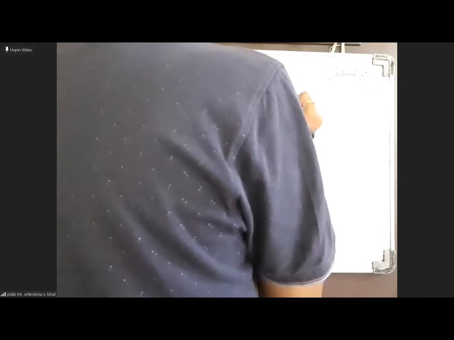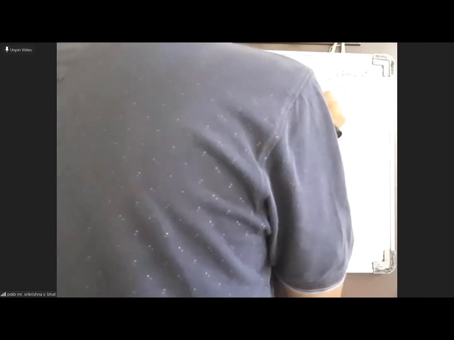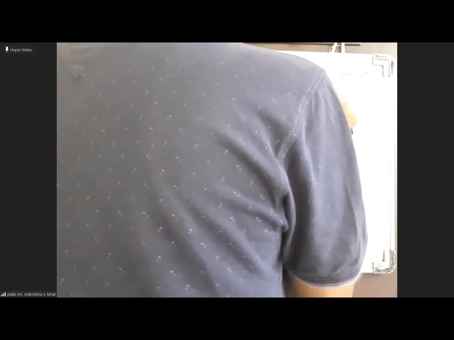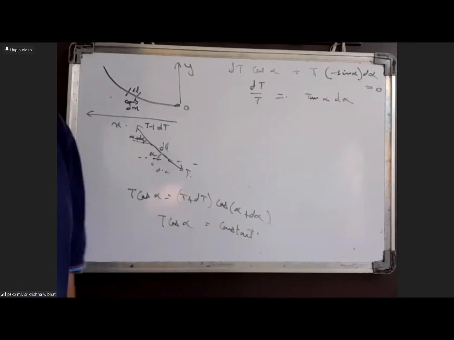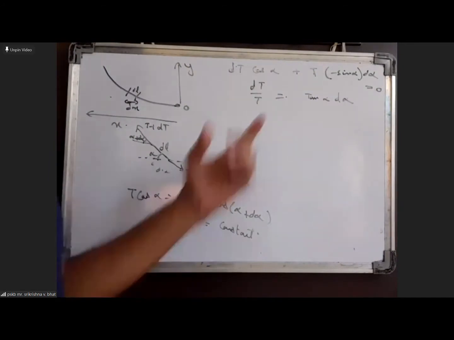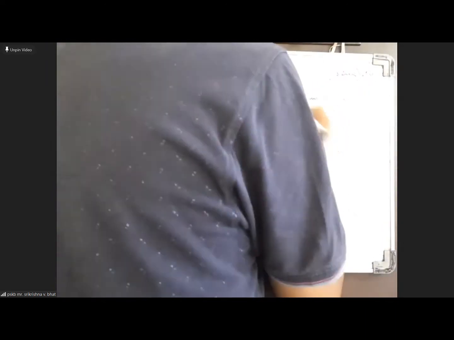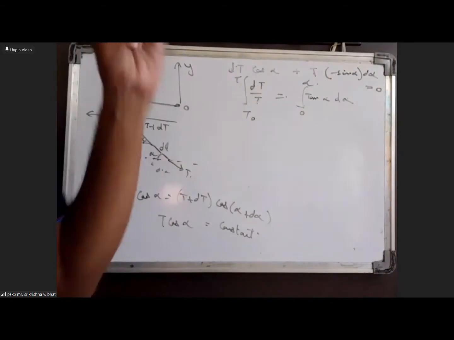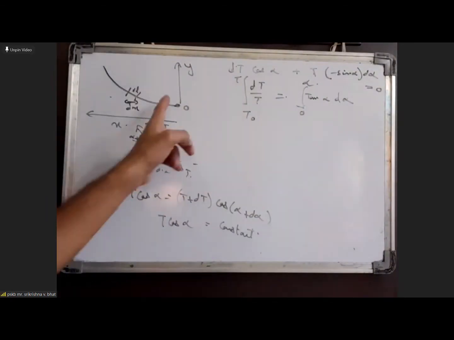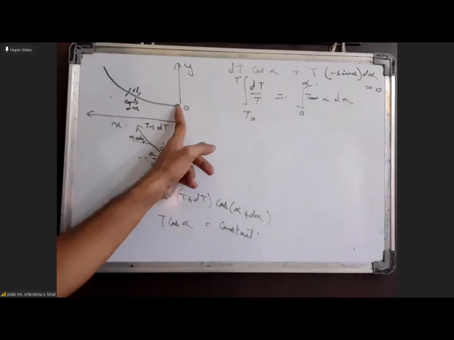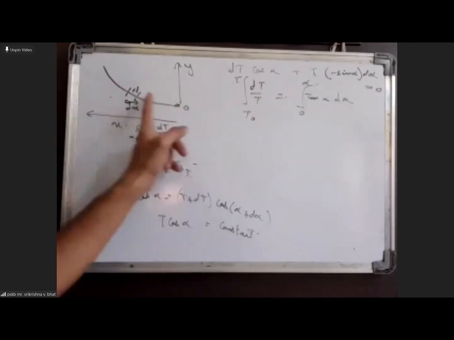So we get dT by T equal to tan alpha d alpha. We can integrate this from 0 to alpha, and from T0 to T, because at the midpoint, the lowest position, the tension is T0, and as we move from the lowest position the tension changes.